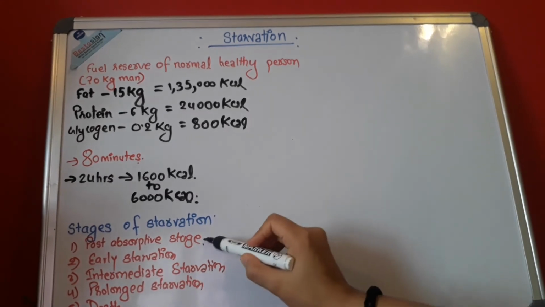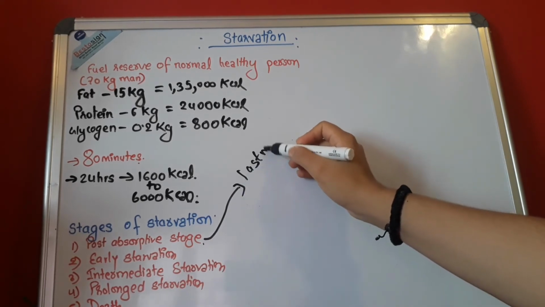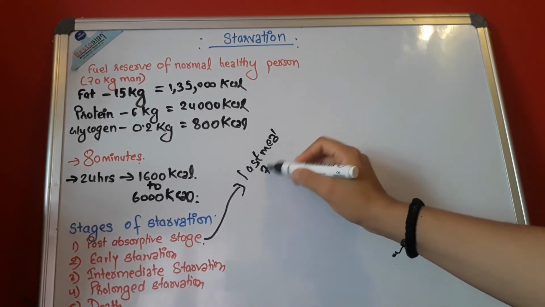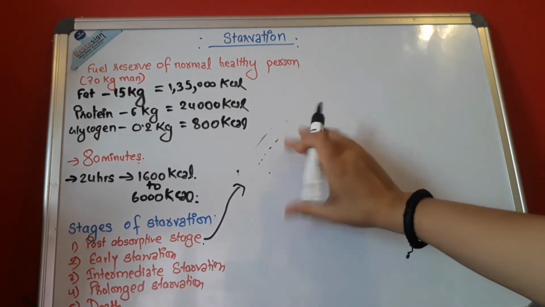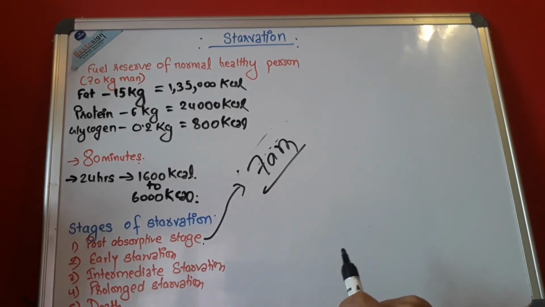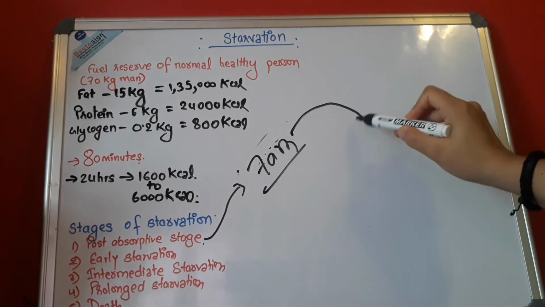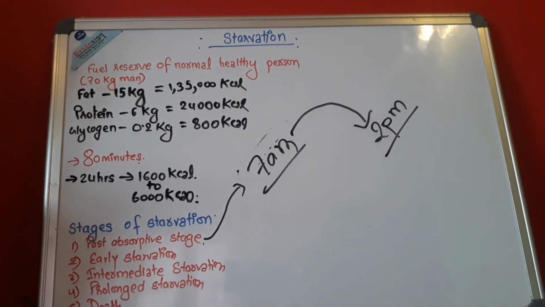In the post-absorptive stage, what happens from your last meal? Suppose you had a heavy breakfast at 7 a.m. Now after 7 a.m, it's been 2 p.m, but still you have not had anything, like you are fasting.